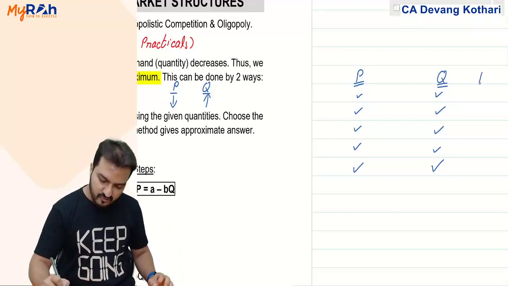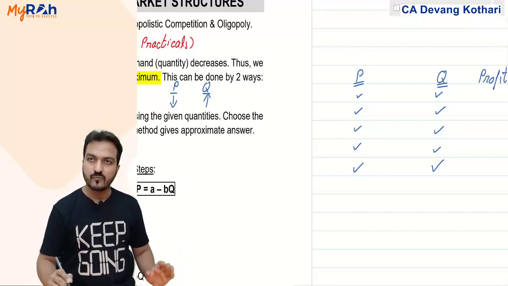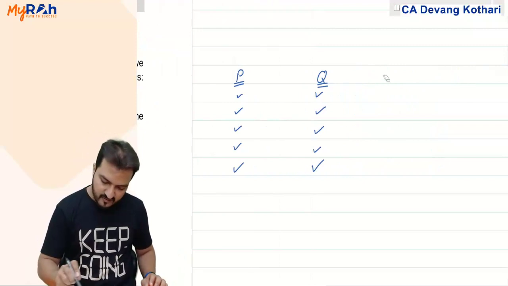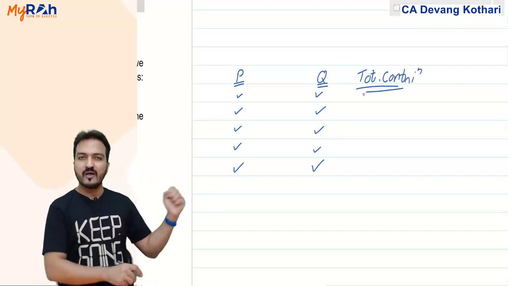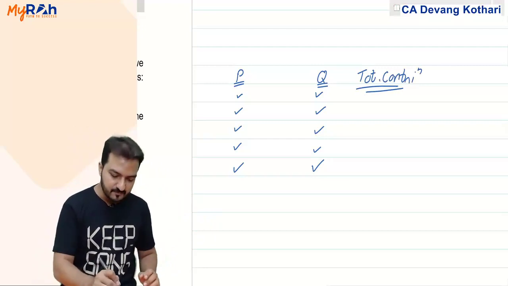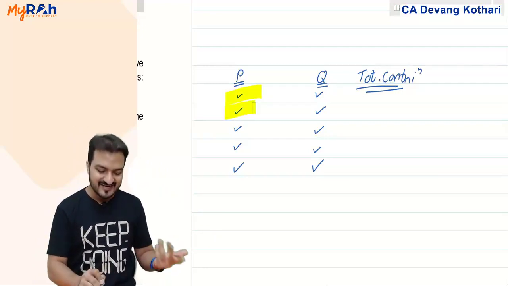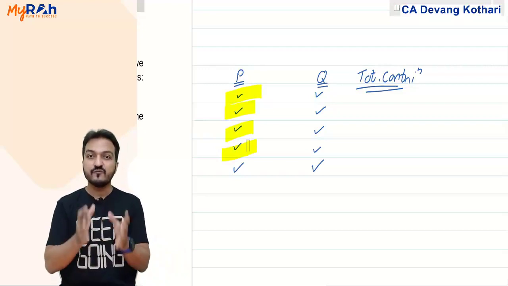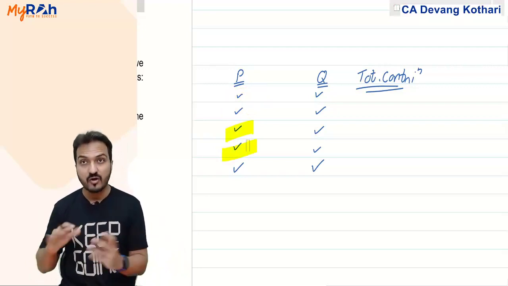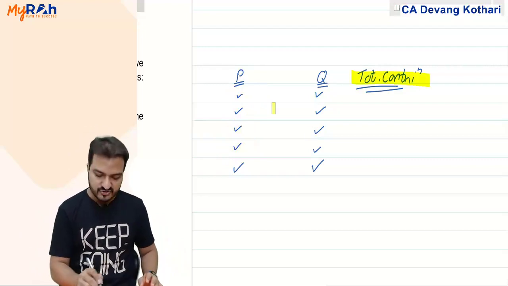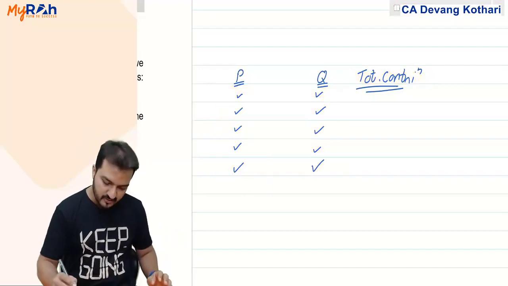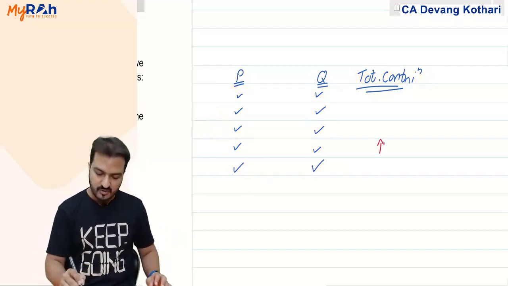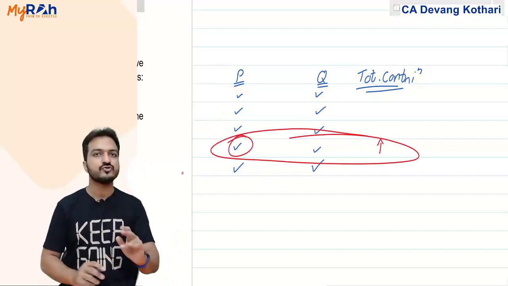You calculate profit, or better, instead of profit, you calculate total contribution for all these options. Why contribution? Because whether I set the price as the first price or the second, third or fourth price, in any case fixed cost is going to remain the same. So ignore the fixed cost. You calculate total contribution for each of these 5 options of prices, and whichever option gives you the highest total contribution, that becomes the final price that you should set.